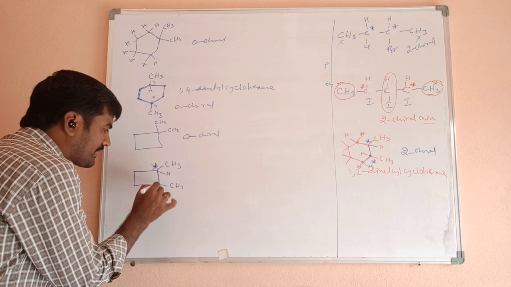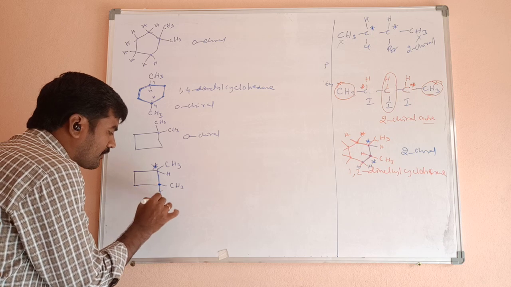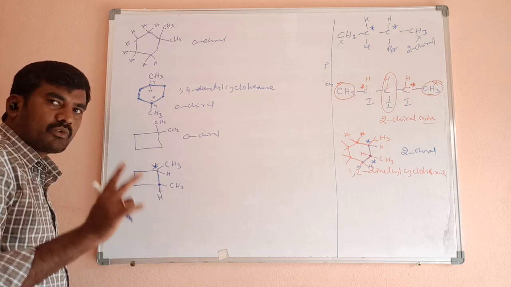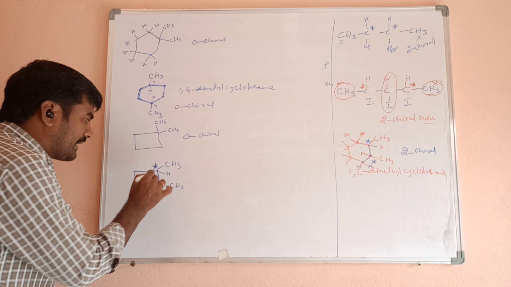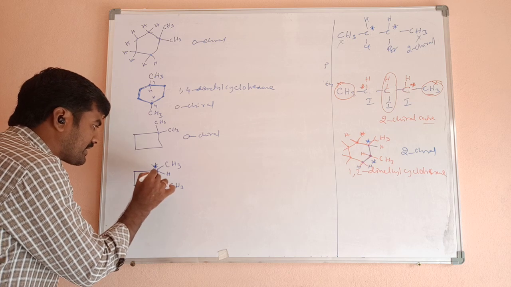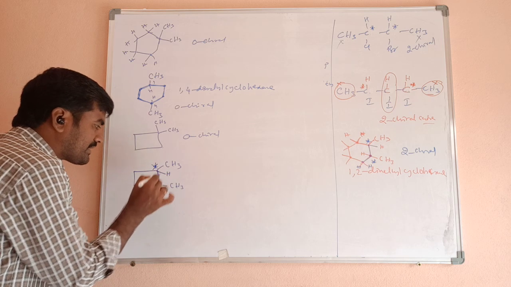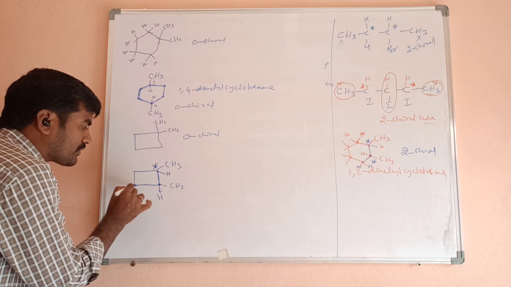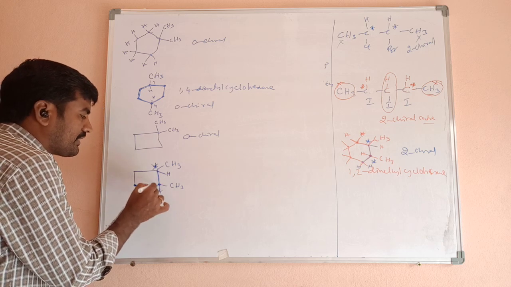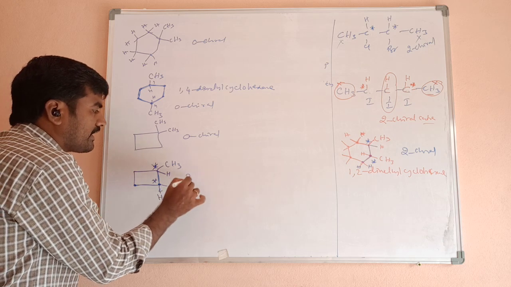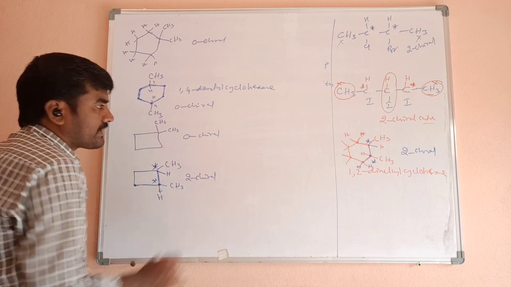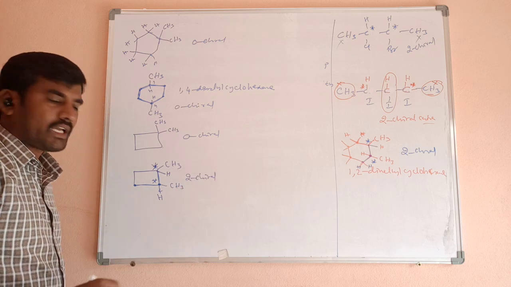Clear? Similarly, what about this carbon? One hydrogen atom is there and then CH2 group is there. Two different groups are there already. Now in this direction, when we are moving up, here CH carbon is there, in this direction, CH2 carbon is there. Two different groups are there, so it is also chiral. How many chiral centers are there? Two chiral centers.